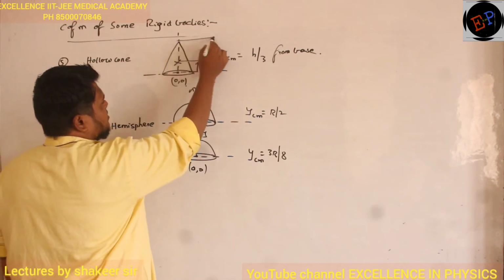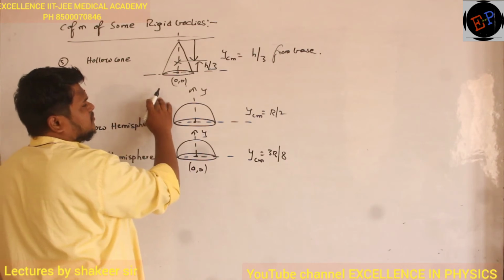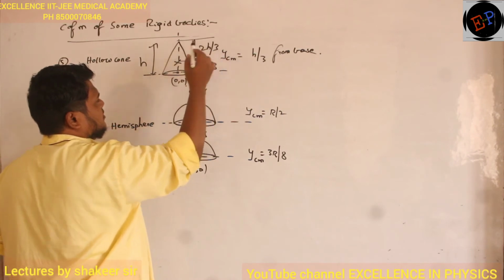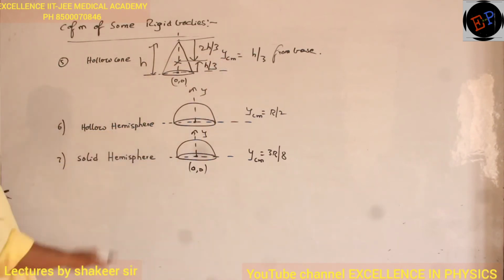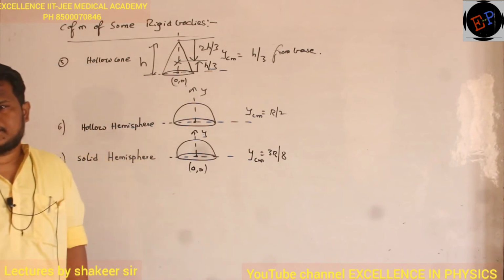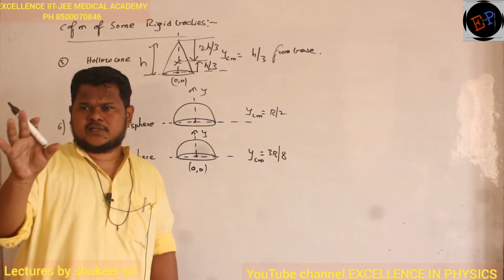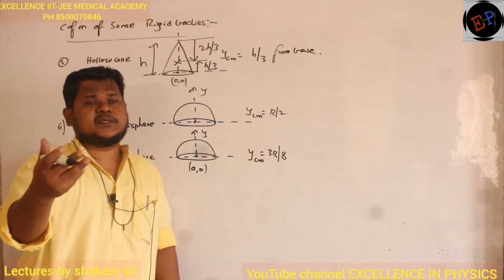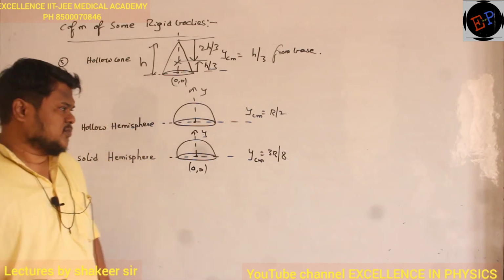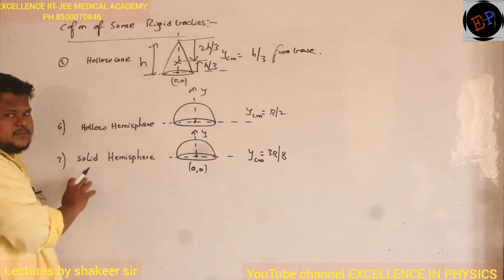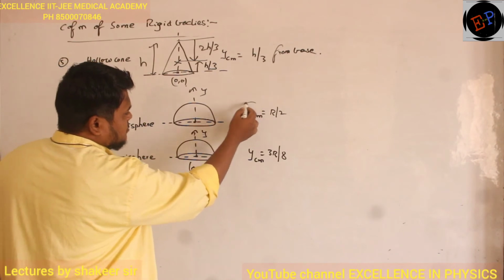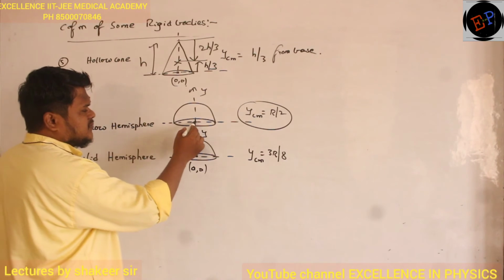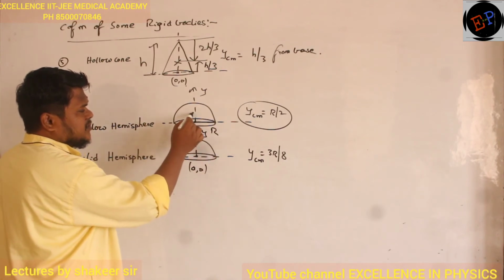If I want to calculate the same center of mass from the tip, then how much will it be? Total height is h, so h minus h by 3, 2h divided by 3. Understood? Then this is a hollow hemisphere. What is meant by hollow hemisphere? Shell means empty sphere. If you cut an empty sphere into two equal parts, then it is called a hollow hemisphere, half sphere. For this one, the center of mass will be at a position of r by 2. Are you able to understand? R by 2 means if the radius of this hemisphere is r, it will be at r by 2 from the center.